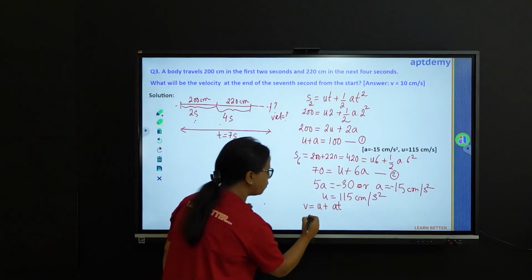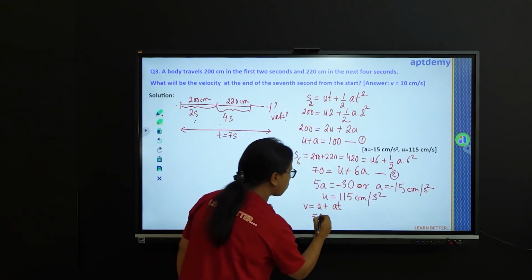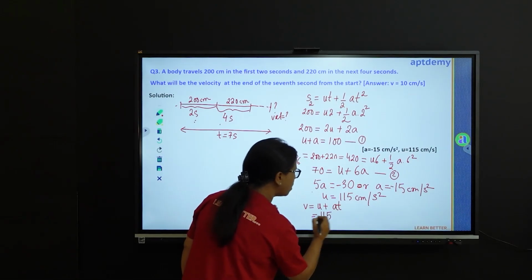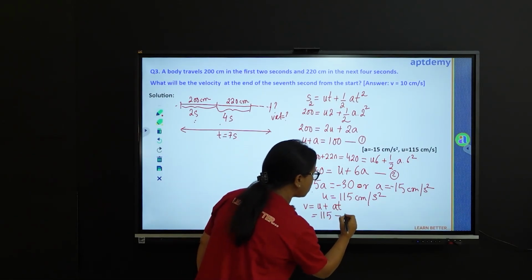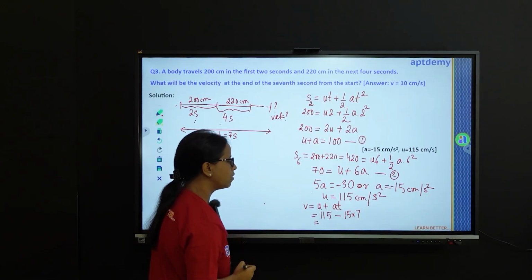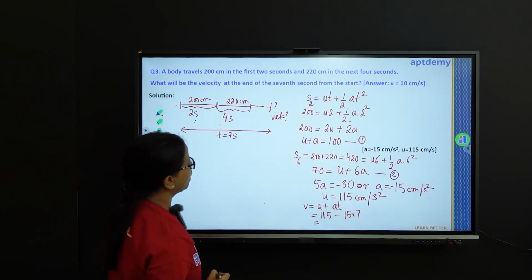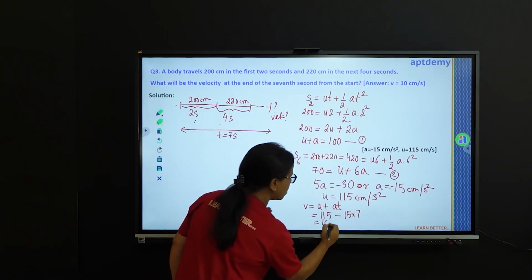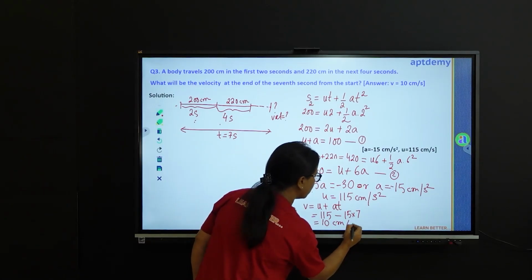We are asked to find out v, u, we have just now got the result 115, a is negative 15 and time is 7. So ultimately this comes out to be 10 centimeter per second.